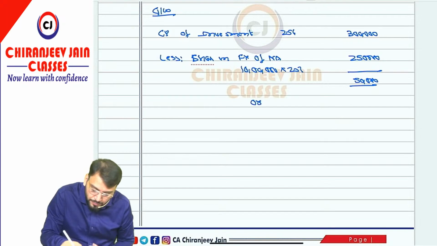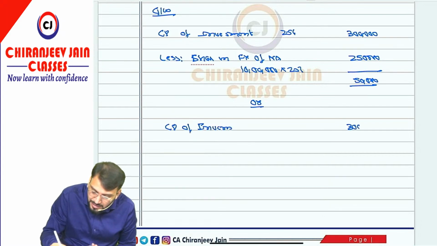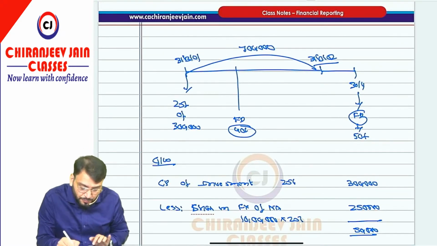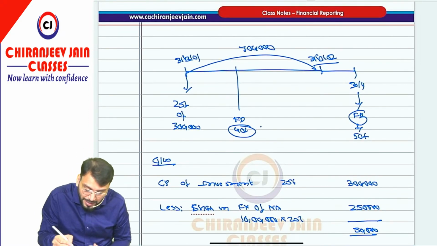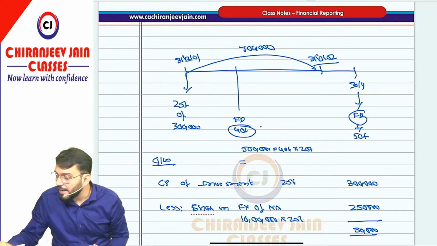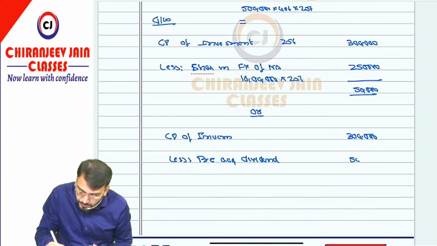We can do it in this way also, as we do in AS 21. Cost price of investment is 3 lakh. From this we'll deduct pre-acquisition dividend as per AS 13. Okay, correct. So can I say 40%? 40% of 5 lakh, where 5 lakh is the capital, and into 25%. So how much dividend received? This 5 lakh ka 40% into 25% means 50,000. So we'll deduct 50,000. So of course this will be about 2,50,000.